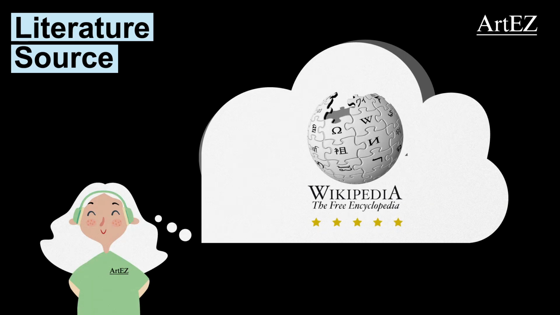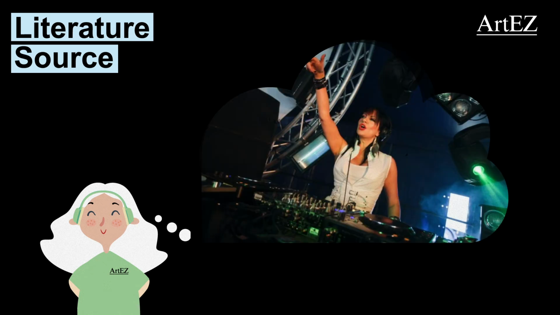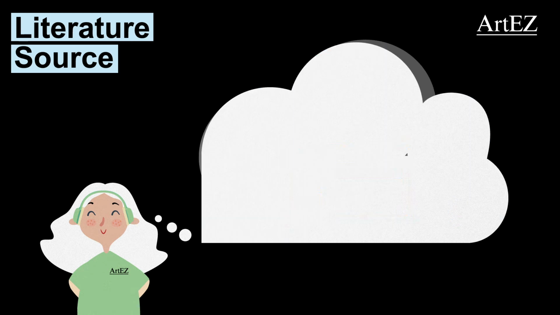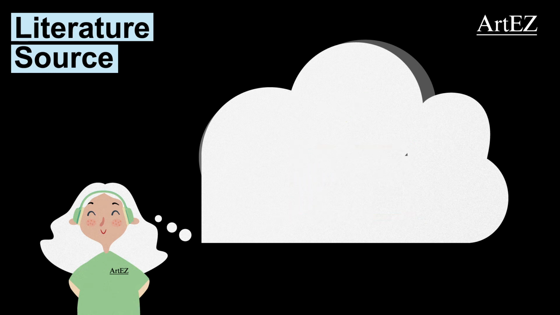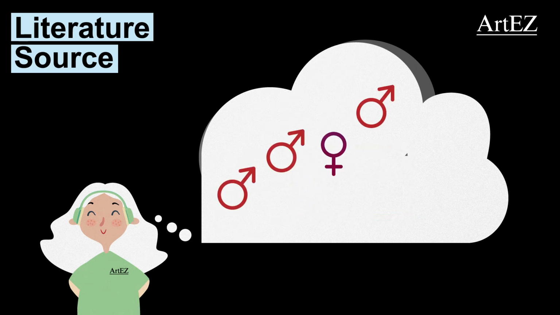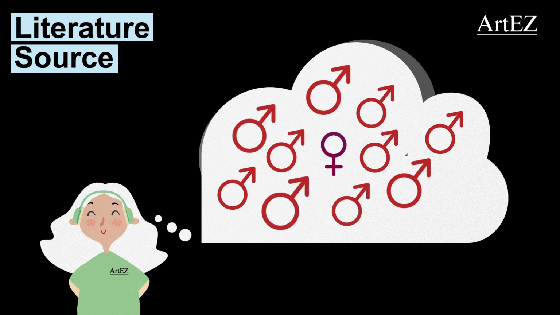You become interested and look at Wikipedia. Wikipedia is a very nice starting point for finding sources, but is not considered a quality source. You note that according to Wikipedia, only one female DJ, Lisa Lashes, has been in their top 10 ranking since its start in 1997. You go to the DJ Magazine website to verify that information. Verifying your information is highly important while doing research, so you don't fall for fake news or use clickbait articles in your research.